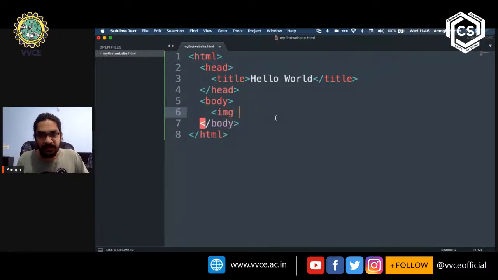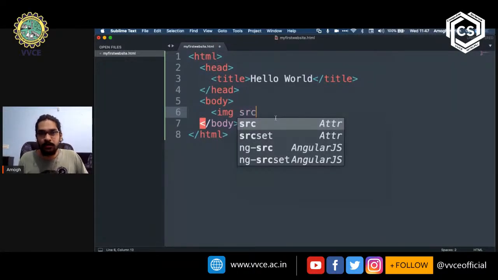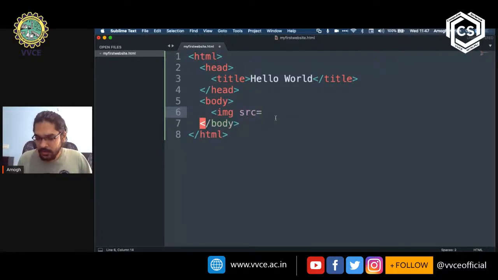I'm going to press space, and put an attribute called src, just called source. And then I'm going to put an equal to symbol. Then I'm going to open a double quote, and then type in image.jpg, and then close it with the double quote.